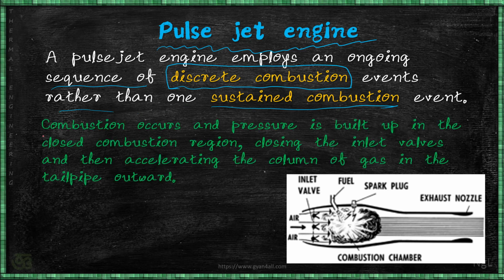In a Pulsejet engine, combustion occurs and pressure is built up in the closed combustion region. So this is the closed combustion region. When the combustion takes place, immediately these inlet valves close, because these are non-return valves.